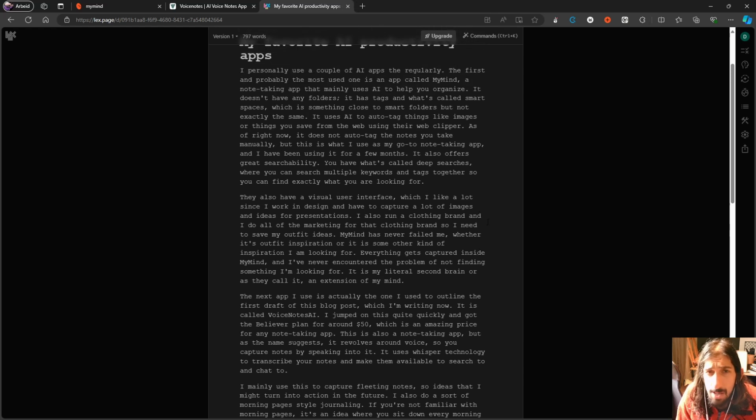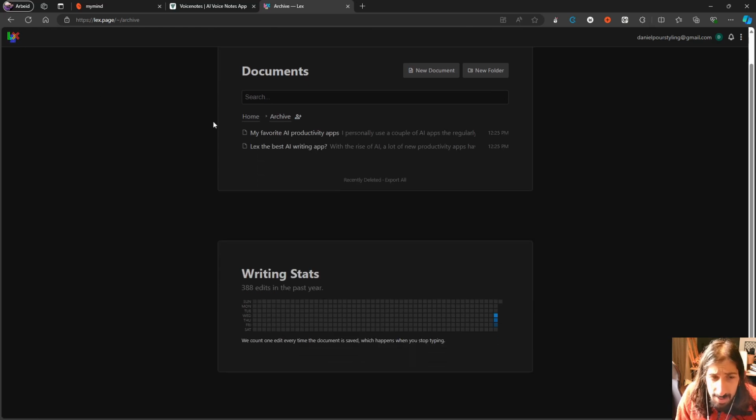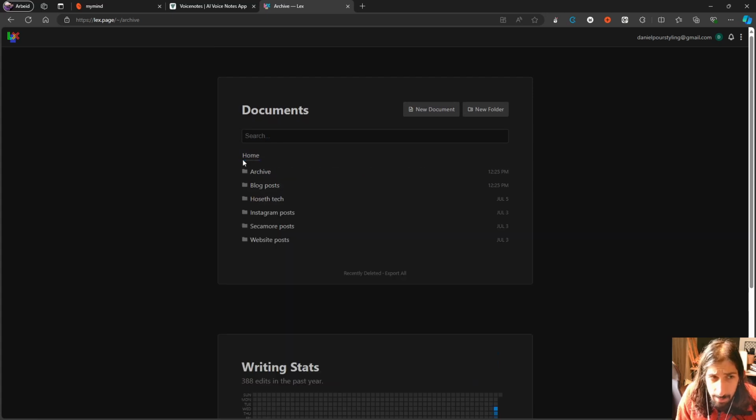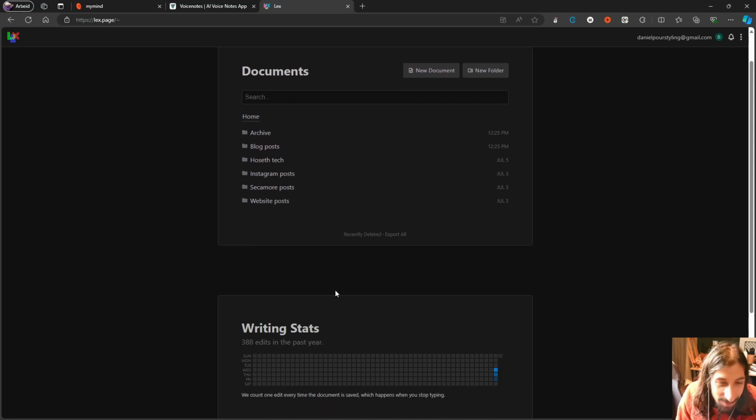I love the UI of this as well. And I've been using this a lot at work since I write a lot in English, but my English isn't always perfect. Most of the times it isn't. It is my third language, so I struggle a little bit with it. As you can see here, I have just recently started using this as a main tool. I played around with it on a different account earlier, but I just recently figured out that this was an application I wanted to use on a regular basis, especially for work, mainly for work purposes.